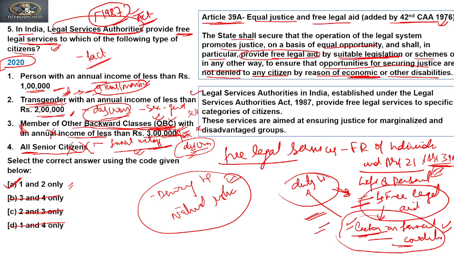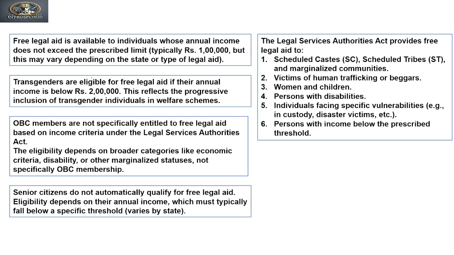So the Legal Services Authority in India, established under the Legal Services Authorities Act 1987, provides free legal services to specific categories of citizens. Yes, it is provided specifically to those who are lacking in economic or other ways. These services are aimed at ensuring justice for marginalized and disadvantaged groups. Clear? Now let's see the act. What does the act say?